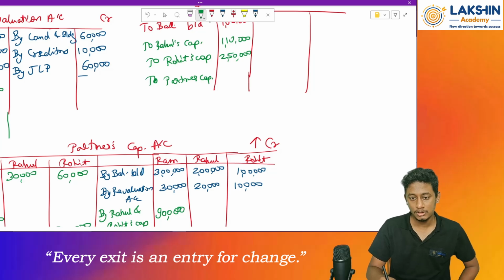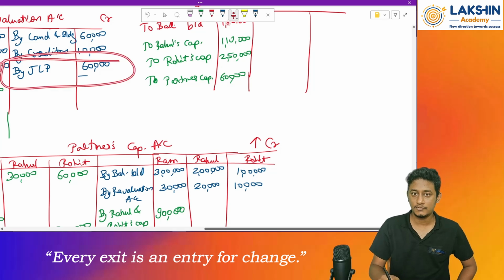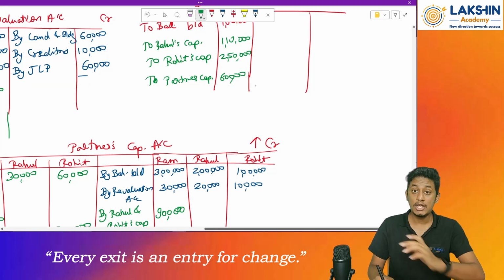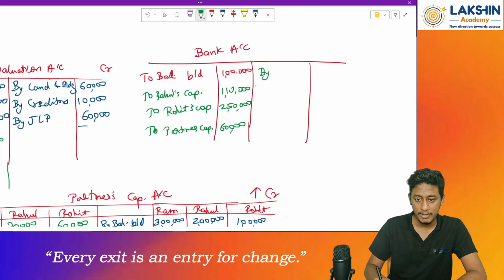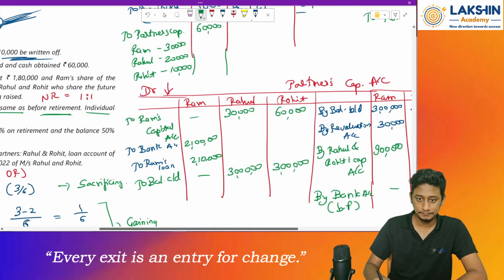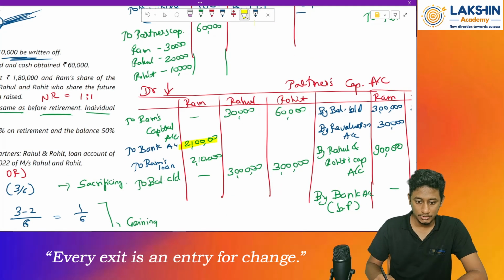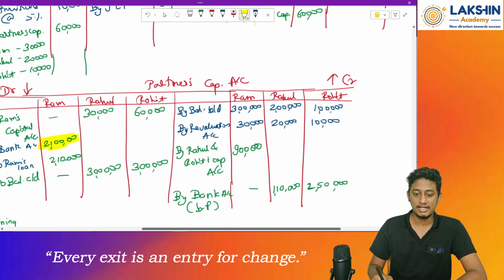How much? 60,000 has been received as joint life policy. Remember, and then we have paid the retiring partner also. So by Ram's capital account. How much has been paid? Rupees 2 lakh 10,000 has been paid.